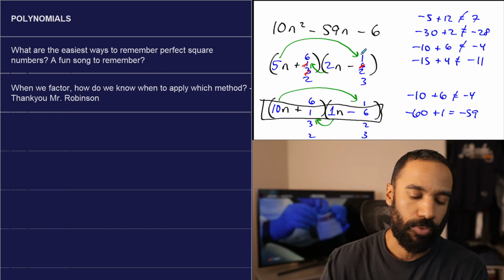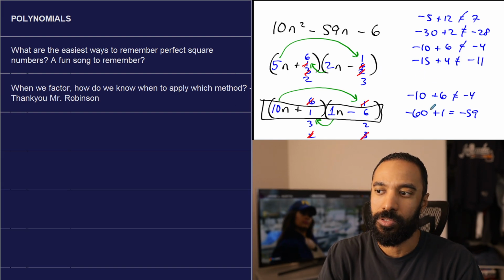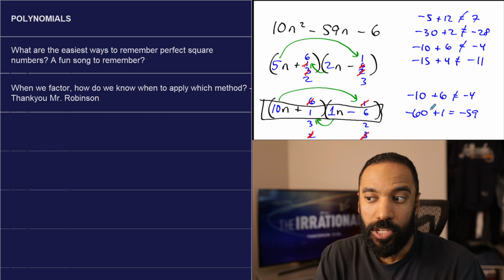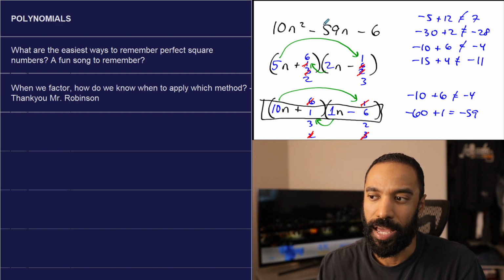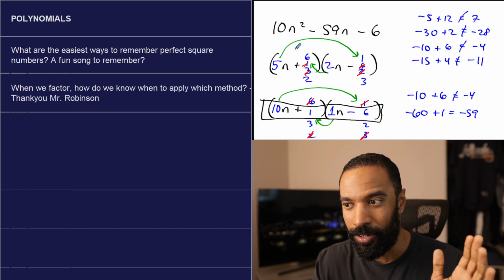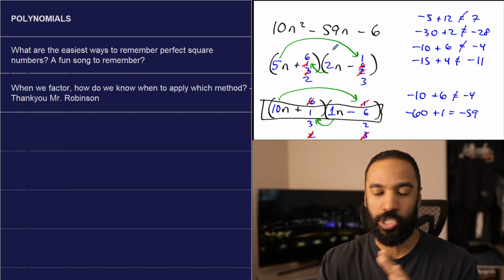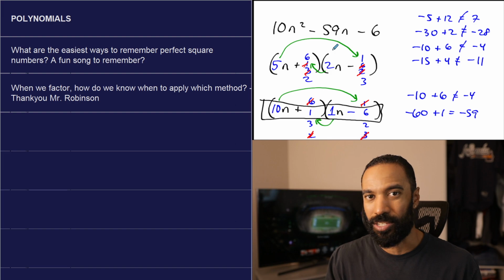So, whoops, let me still cross out those ones that I didn't want. So I'm going to eliminate those. Listen, honestly, anything else is fair game. But when it comes to my size comparison testing, I need to get negative 59. I know deep in my heart, in my head, that multiplying 5 with 1 and 2 with 6 isn't going to be enough to get me there. So I can test it. It's just not enough size.